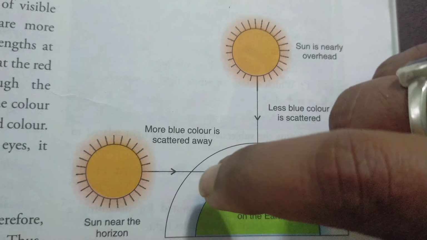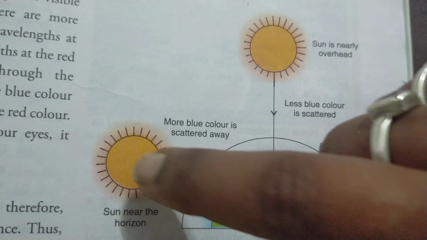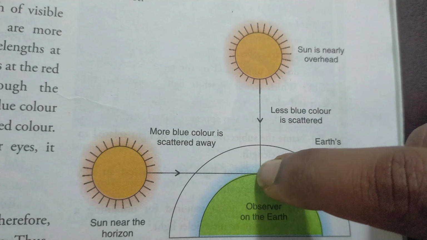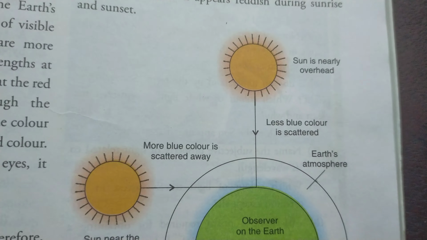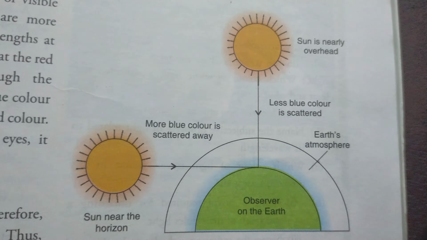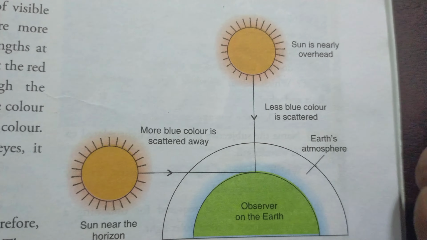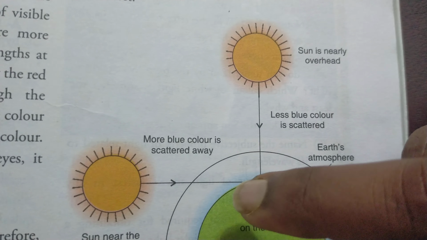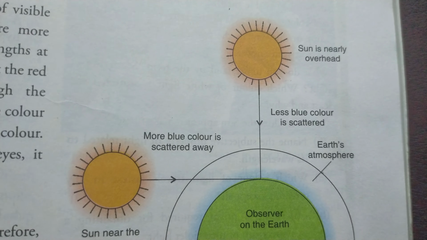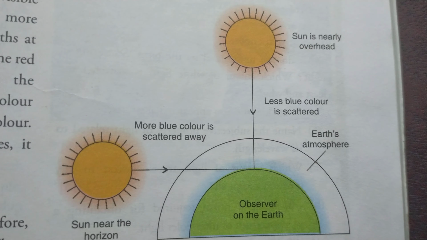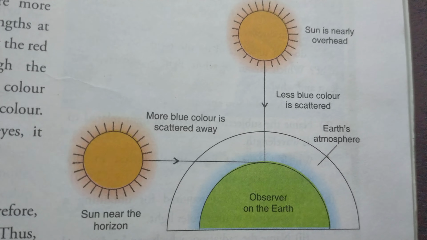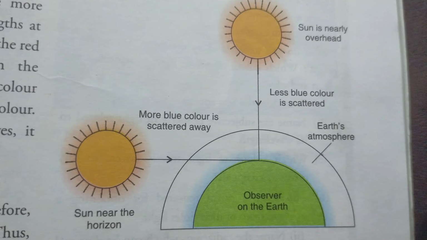But when the sun is very near to the horizon and travels a larger distance, it collides with the fine particles in the atmosphere. We know red color is scattered least because its wavelength is more, from Rayleigh scattering, I inversely proportional to 1 by lambda to the power 4. So the wavelength of red light is more, so it will be less scattered.